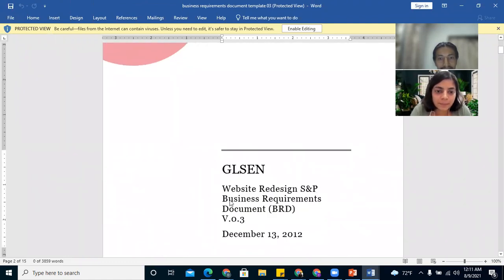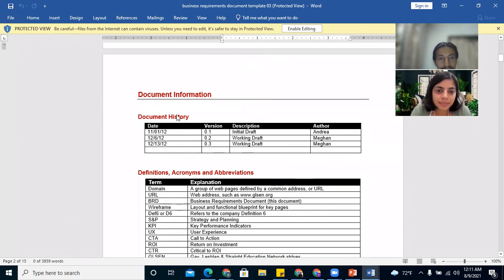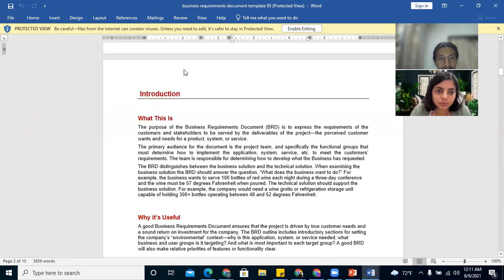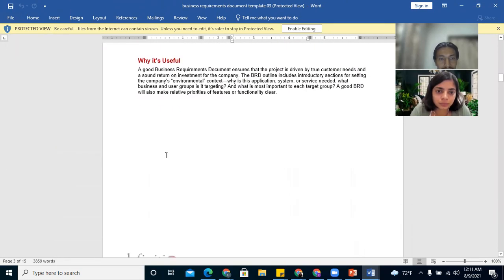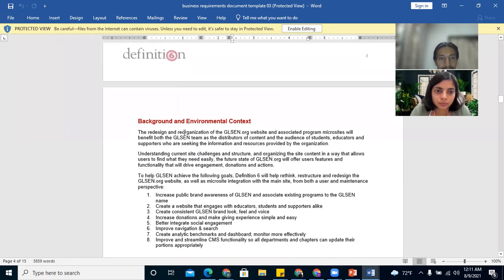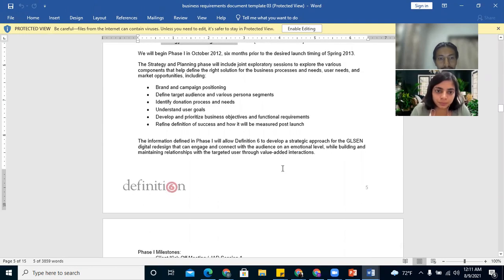So website redesign is the project. So document history, initial draft, working draft, explanation, reference, introduction, what is this, why this is required, executive summary, background, timing. So phase 1, strategy and planning, 3 to 4 weeks.